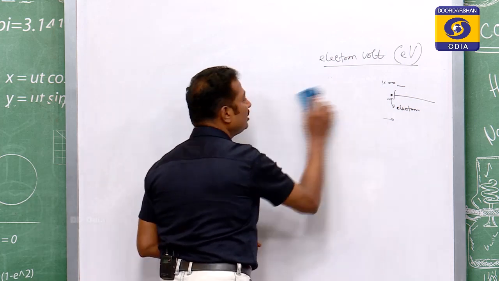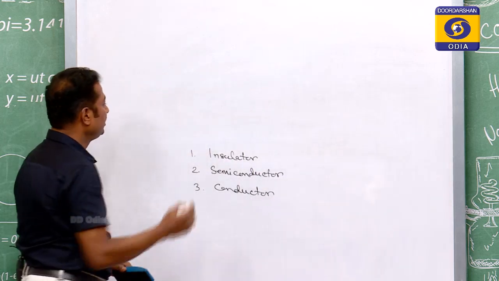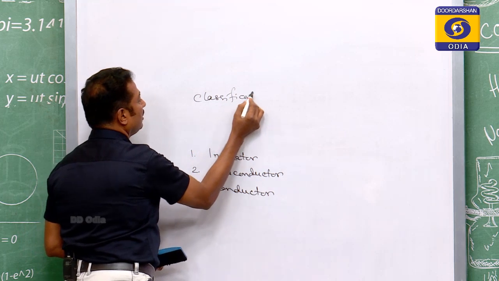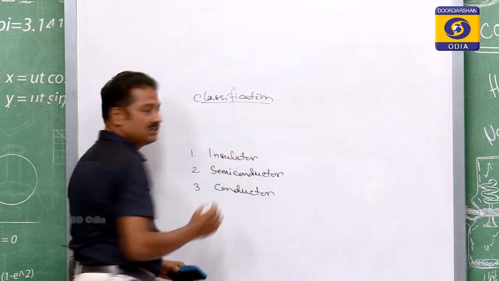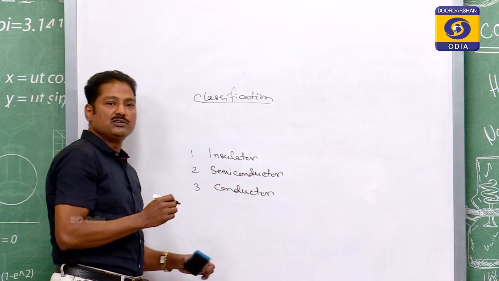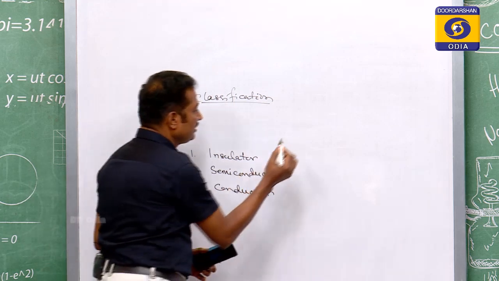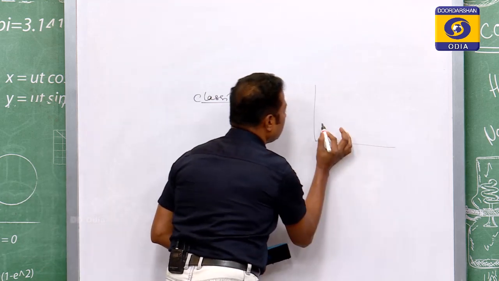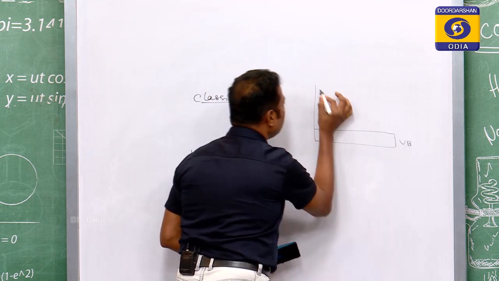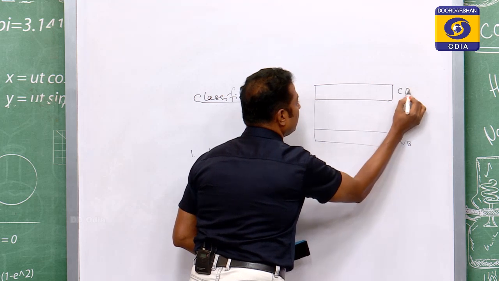So, now come to our band theory and the classification of materials. I was talking of the insulator. This is the valence band and this is the conduction band.